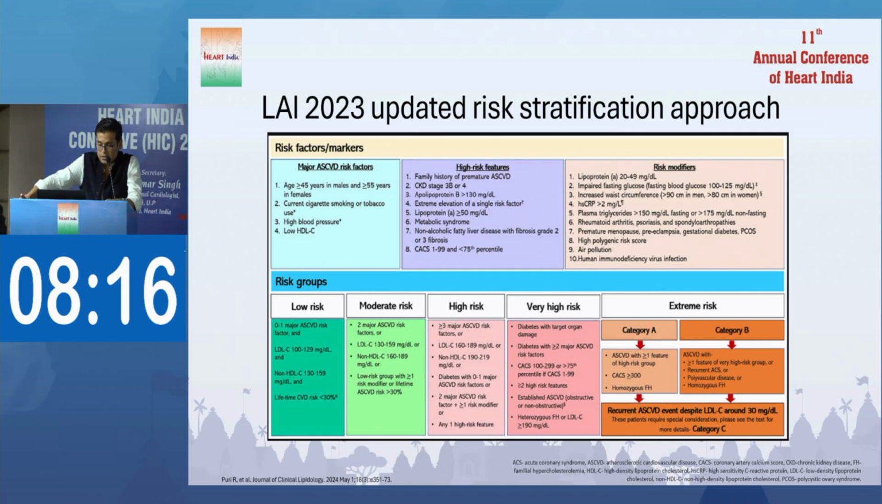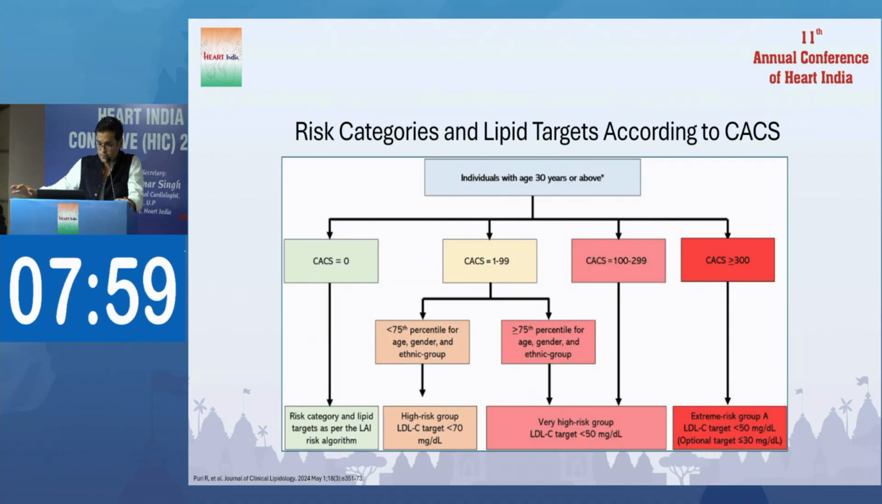The third part is category C, where despite maintenance of the goal at less than 30, if there is a higher chance of recurrence, you should maintain the goal below 10 to 15, and this is based on the FOURIER and ODYSSEY outcome programs. This is the risk category and lipid target according to the coronary artery calcium scores I have mentioned.